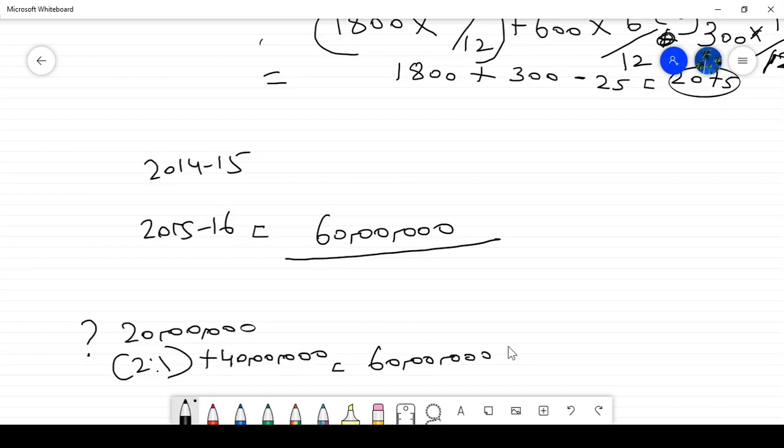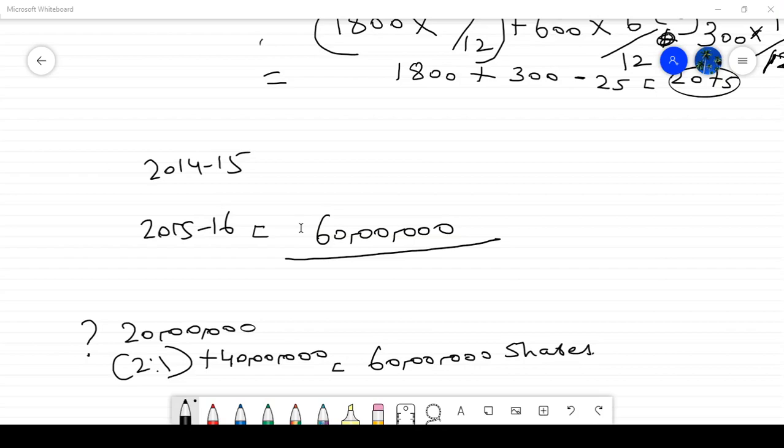Forget about timing. Why do we have to forget about timing? Because this is a bonus. The shareholder is receiving the shares but he is not paying anything. The shareholder is receiving shares at free of cost, so no need to apply weight. So in this case 60 lakh shares is the number of shares, correct?